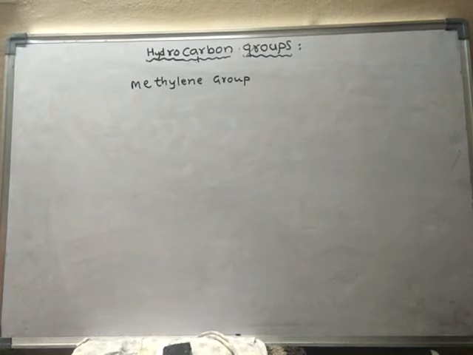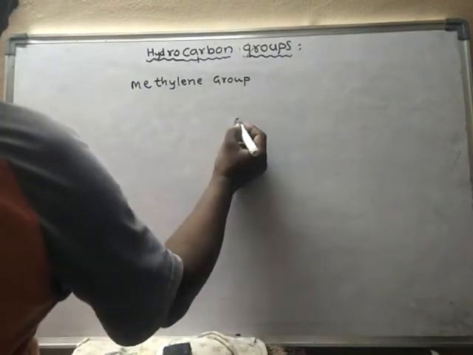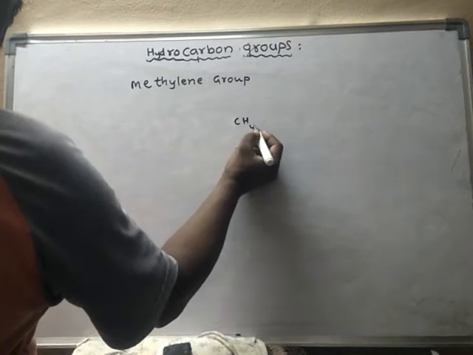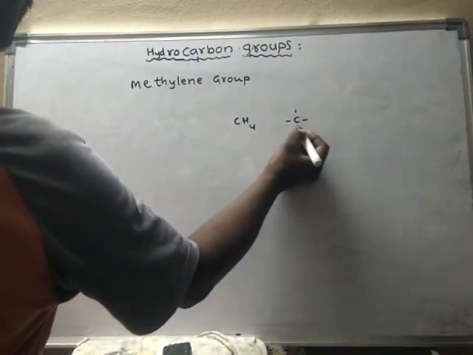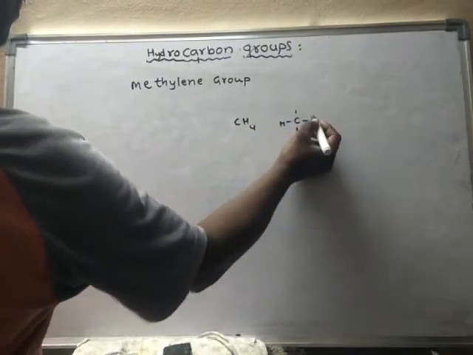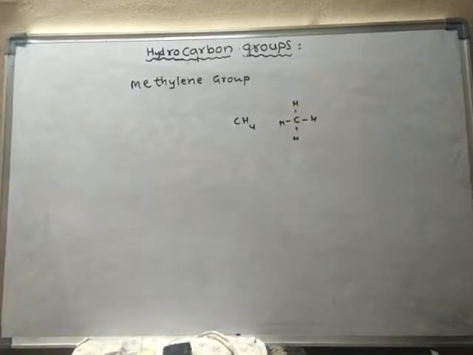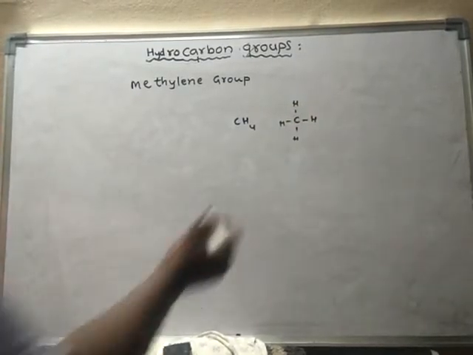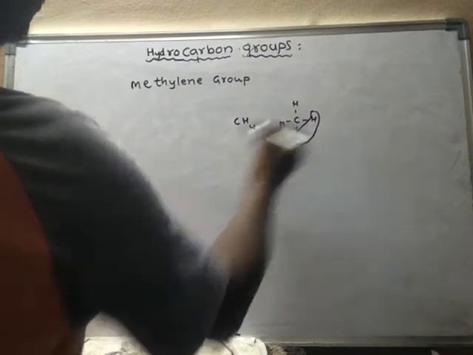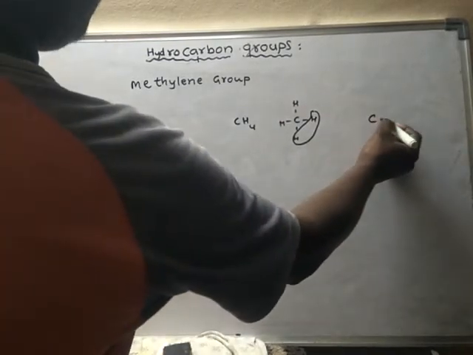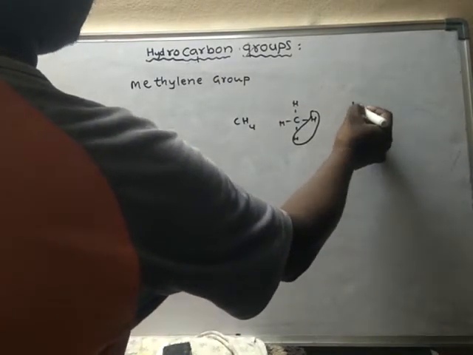Methylene group. Suppose this is methane. If you remove two hydrogen atoms, then the leftover thing is said to be methylene.